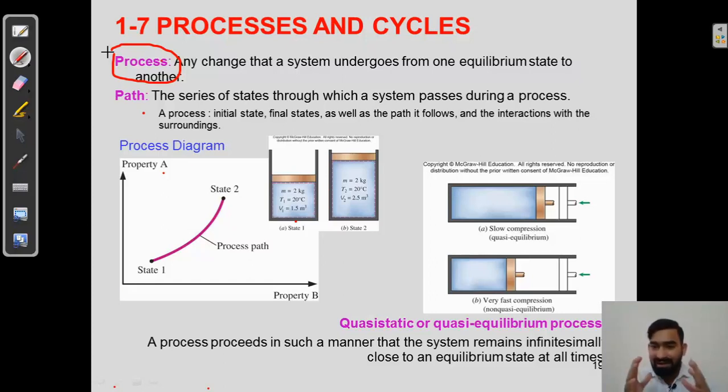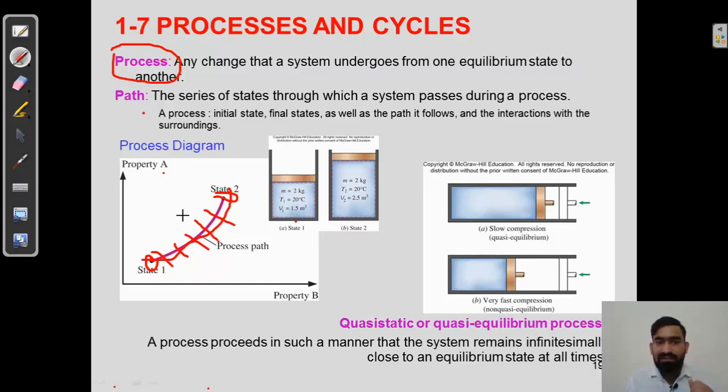When there is a transformation of state, suppose this is state number 1 and this is state number 2. This is the transformation of a state. At each and every point the state is being changed, because at each point there will be some particular temperature, pressure, and density, and it goes on changing according to these on the coordinate system.